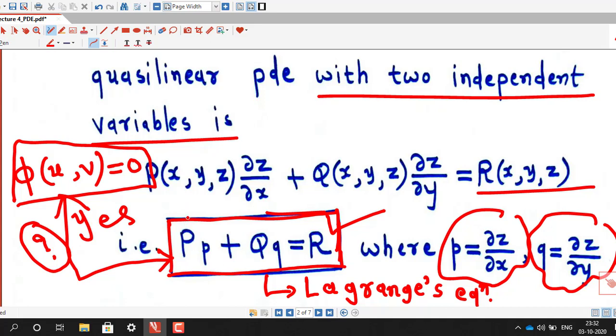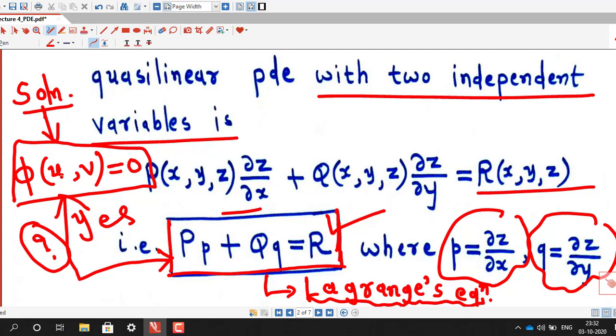If your first order partial differential equation is in this form, or if your first order partial differential equation is a Lagrange equation, then its general solution is given by phi of u, v equal to 0, where phi is an arbitrary function. So in this lecture we are going to find this type of solution for the Lagrange equation.